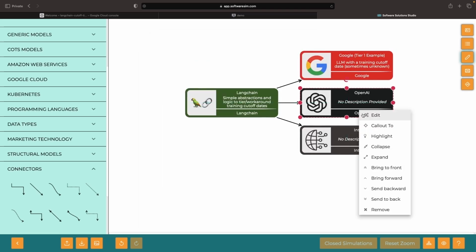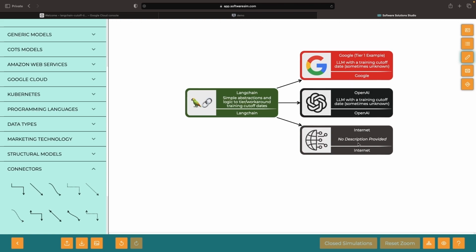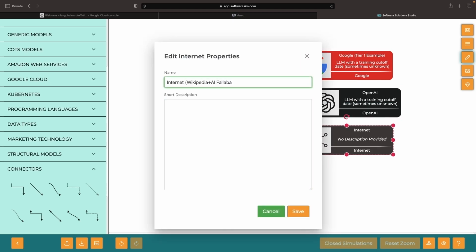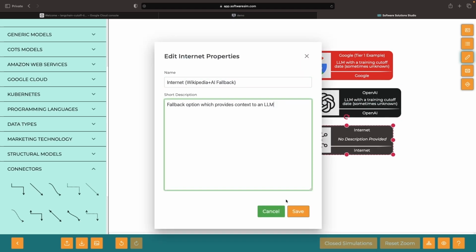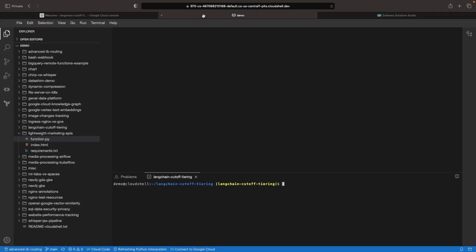It's actually okay if we don't know the specific training cutoff date for these large language models, since the latest models from Google and OpenAI, like PaLM 2 and GPT-4, have a surprisingly good ability to understand what they don't know, as long as we set up the prompts correctly. So let's open up an IDE now and look at how we can set this up.